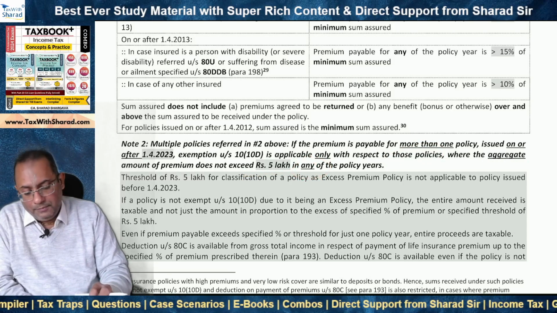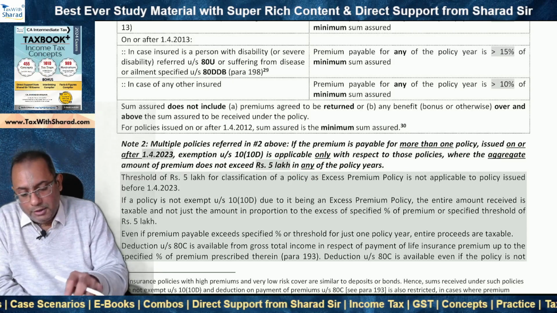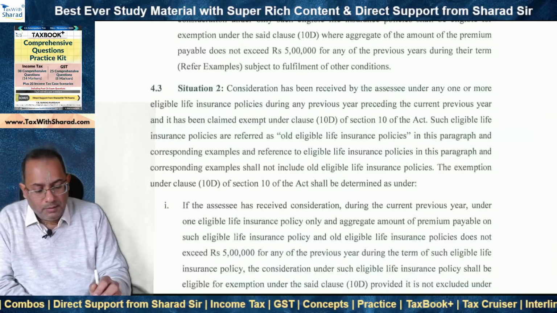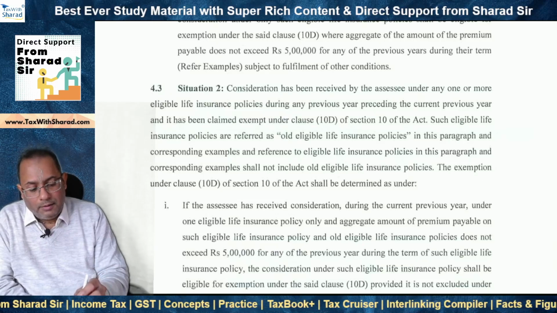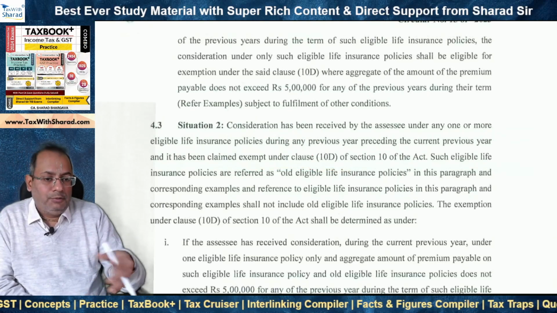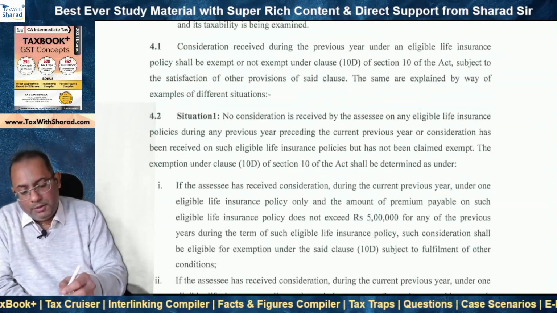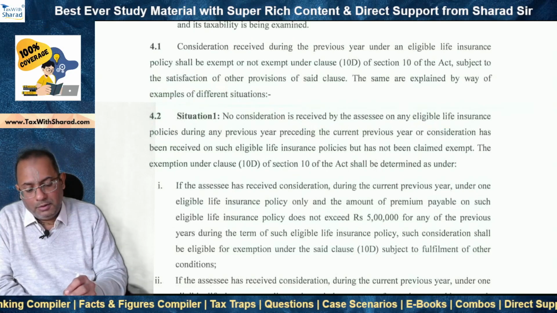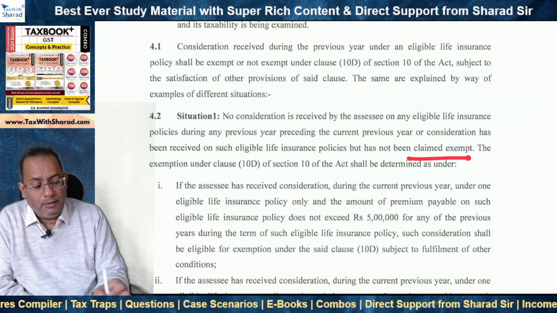So basically the aggregate is relevant and it should not exceed 5 lakh, and therefore the illustrations in situation 2 would cover these kinds of situations where in an earlier year the consideration had been received and it was claimed exempt. We will understand this in a better fashion when we deal with those illustrations. Now a situation which is not covered by situation 2 is basically situation 1, which means what? No consideration is received on any eligible life insurance policy during any preceding previous year, or though it was received, it has not been claimed as exempt.